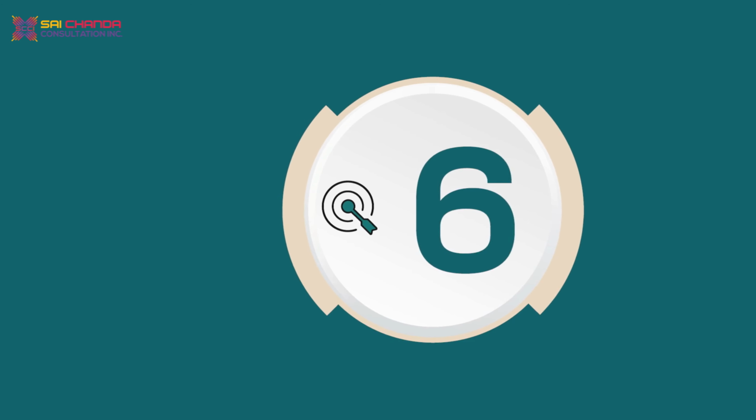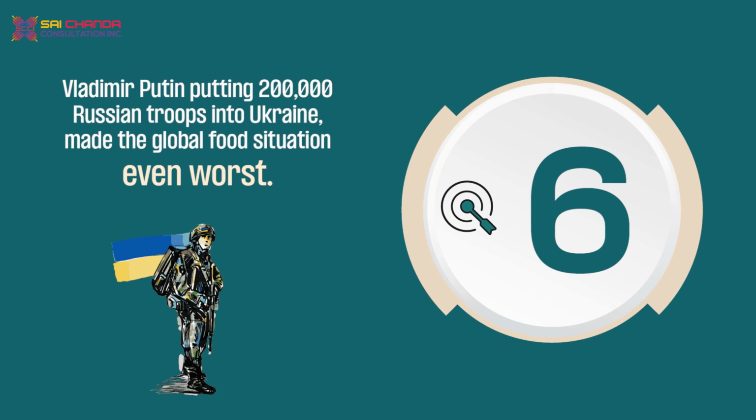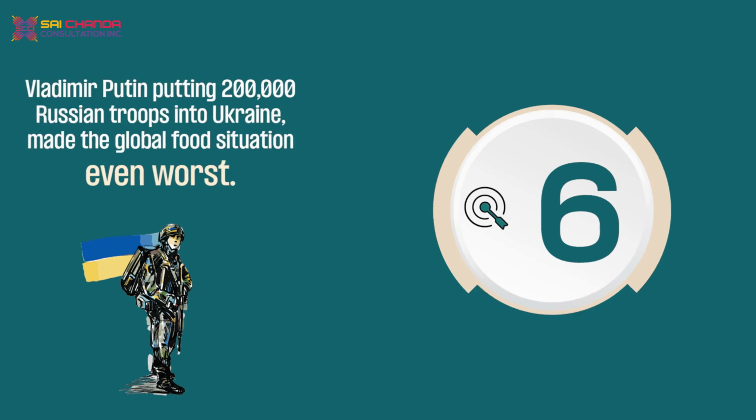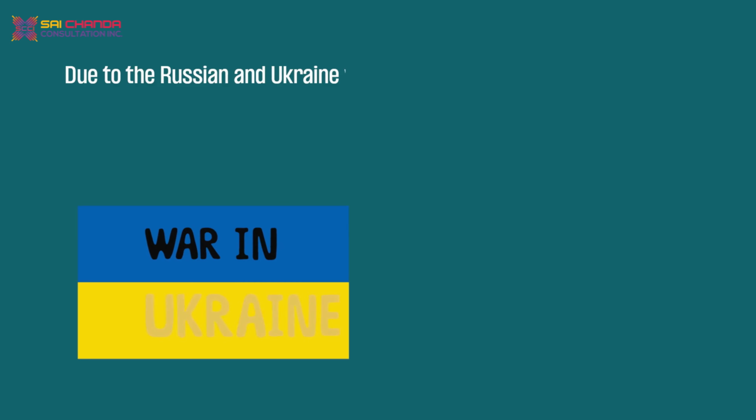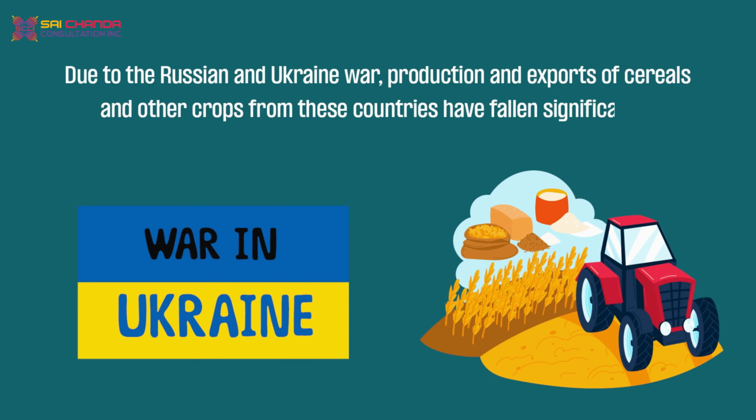Number 6. Vladimir Putin putting 200,000 Russian troops into Ukraine made the global food situation even worse. Due to the Russia-Ukraine war, production and exports of cereals and other crops from these countries have fallen significantly.